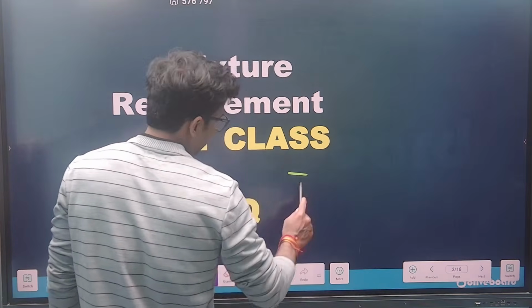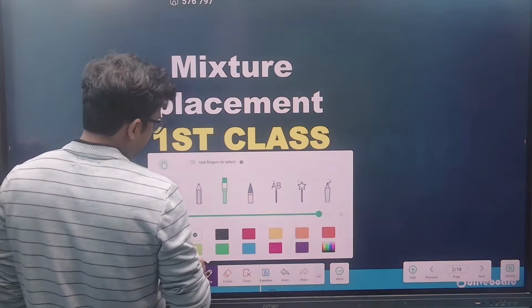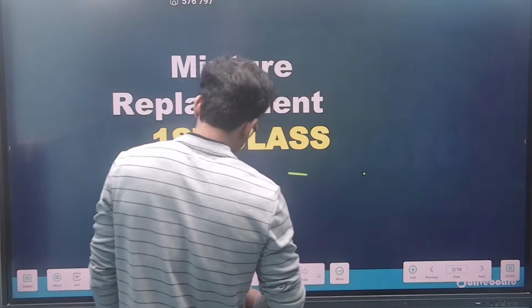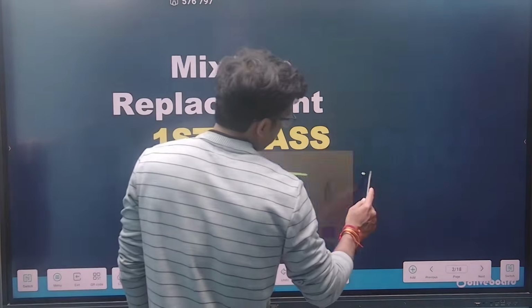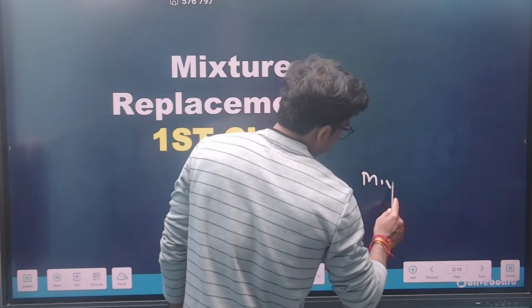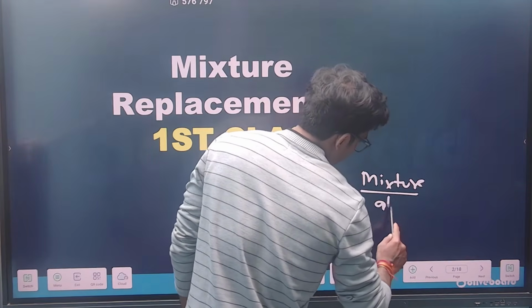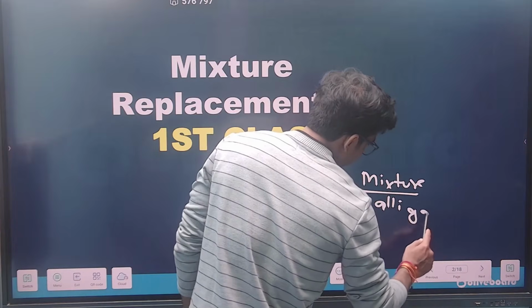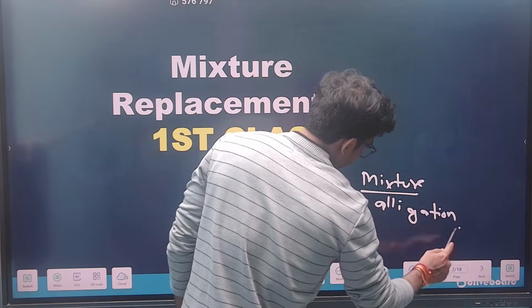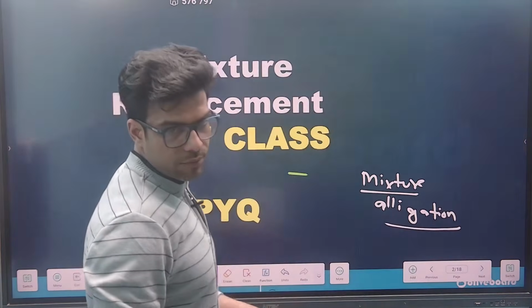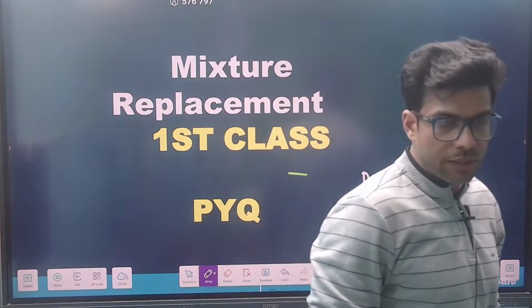Okay, so let me write down. This is basically mixture alligation, but today we are doing the basic mixture alligation. Today we are doing the basic part, what is the meaning of mixture and what is the meaning of alligation, and we'll solve some of the problems, right? I hope every one of you joins me.